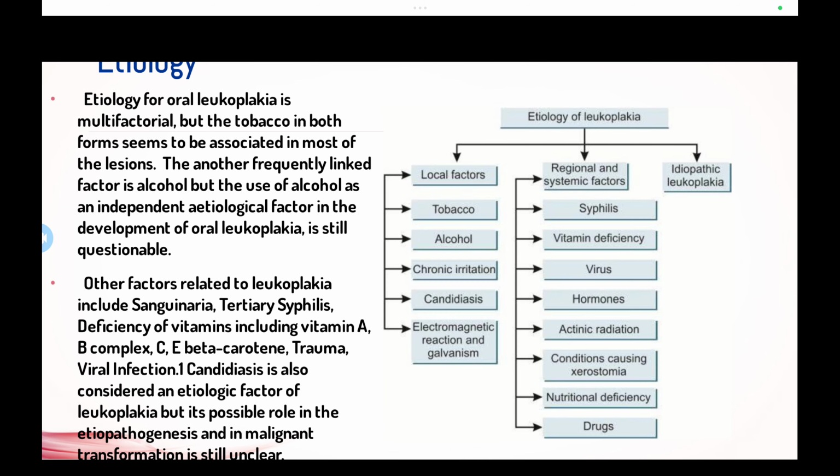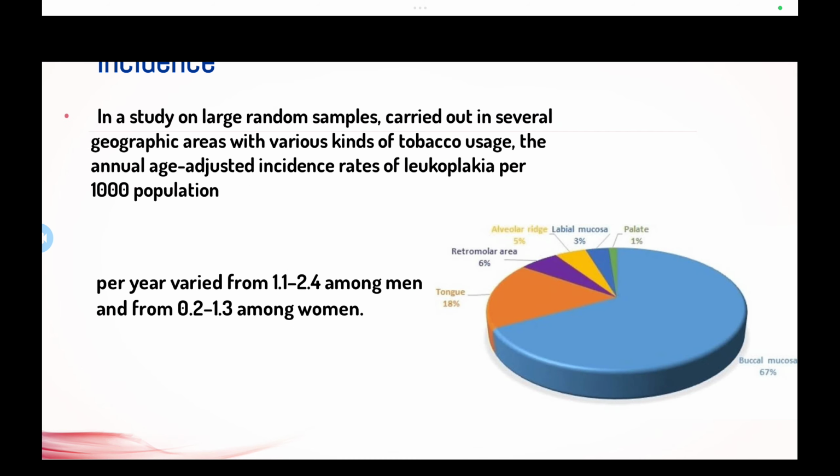The etiology of leukoplakia involves local factors, regional and systemic factors, and idiopathic leukoplakia. Local factors involve the consumption of tobacco, alcohol consumption, chronic irritation, candidiasis, and electromagnetic reaction and galvanism. The regional and systemic factors involve syphilis, vitamin deficiency, virus, hormones, radiation exposure, conditions causing xerostomia, nutritional deficiency, and the intake of drugs leading to leukoplakia.